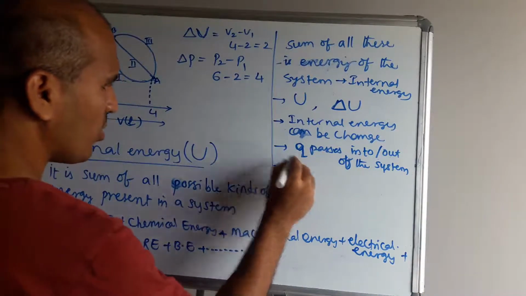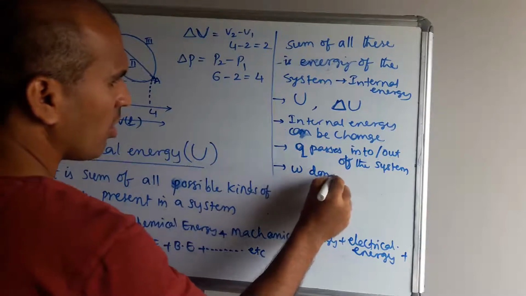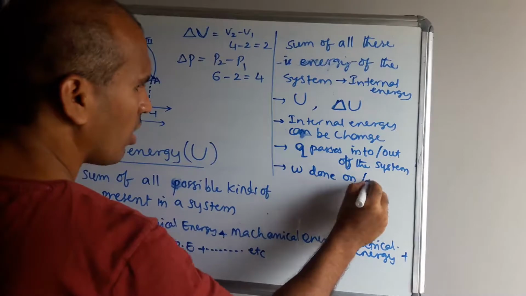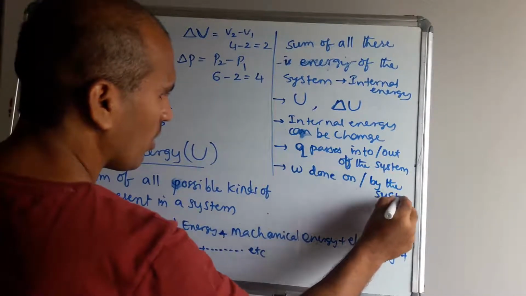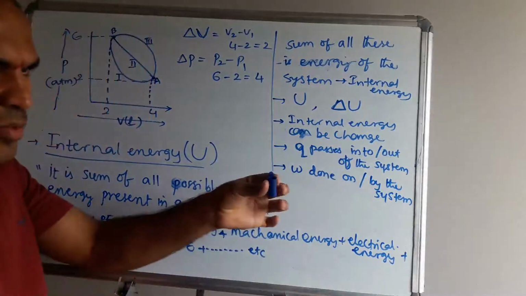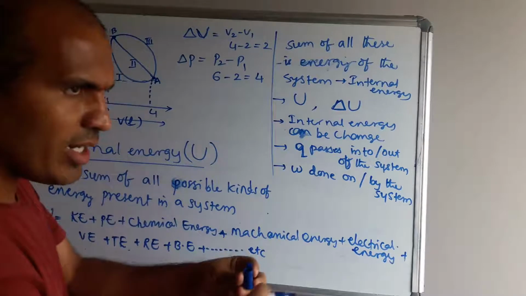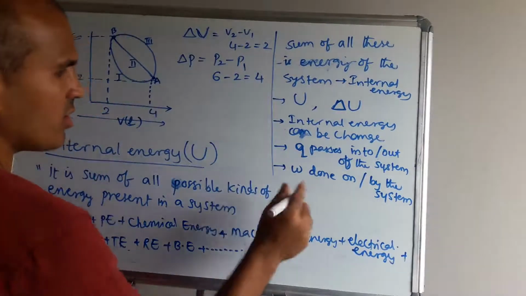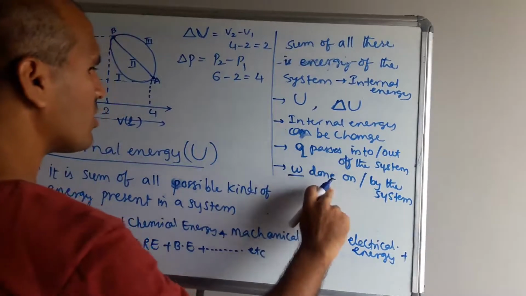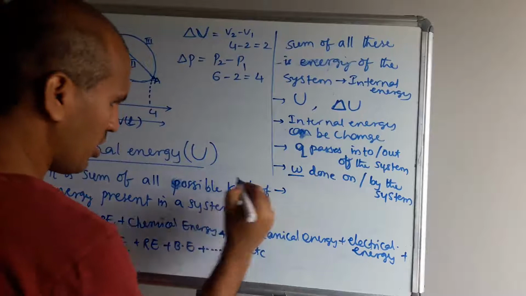Another one is W. Work may be done, work done on or by the system. This is a system. On this, work is done, or it may be done. Done by the system means the system does the work. Done on means it is on the system. Work done on the system or by the system. Then internal energy will be changed.